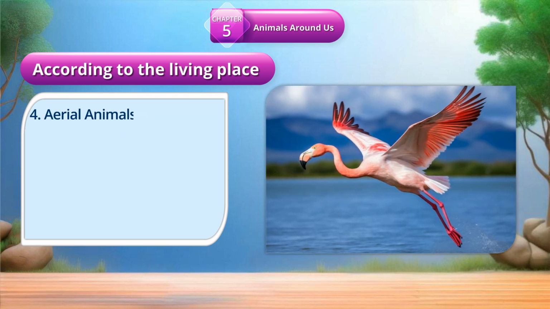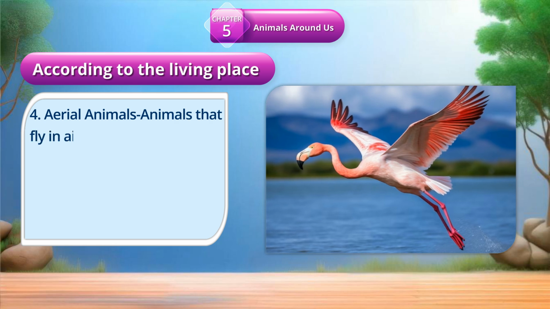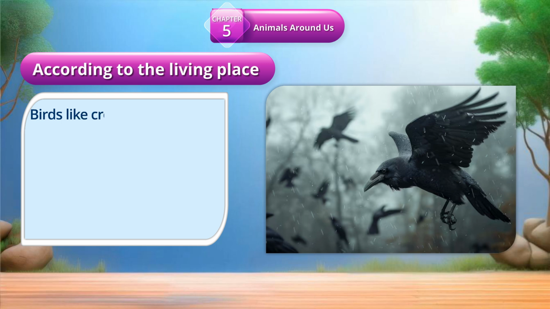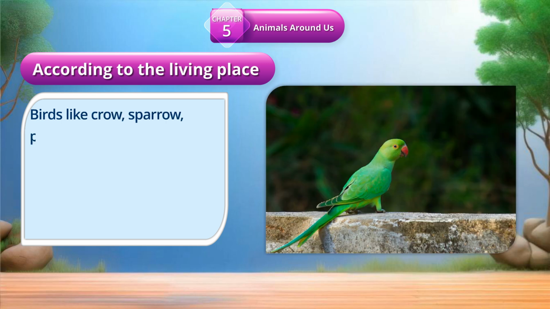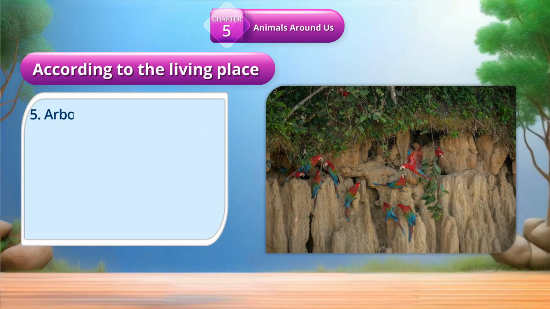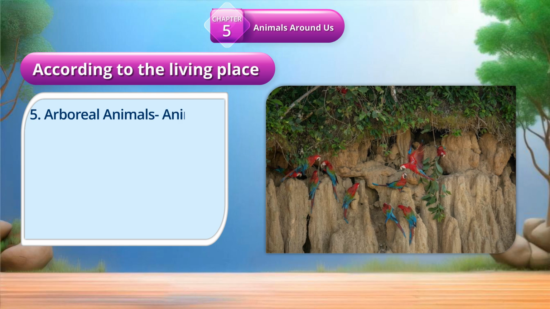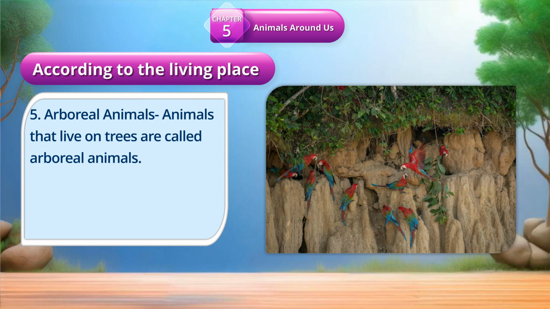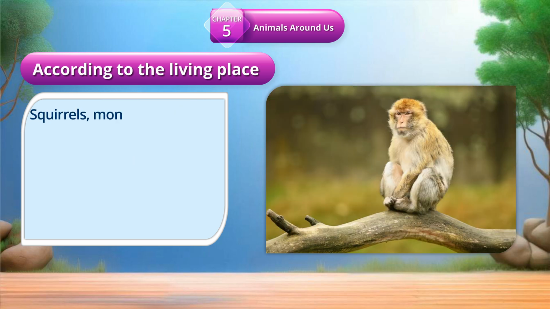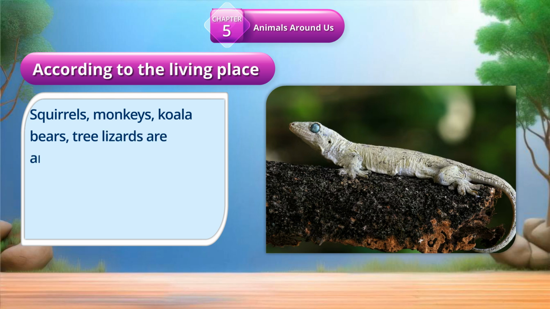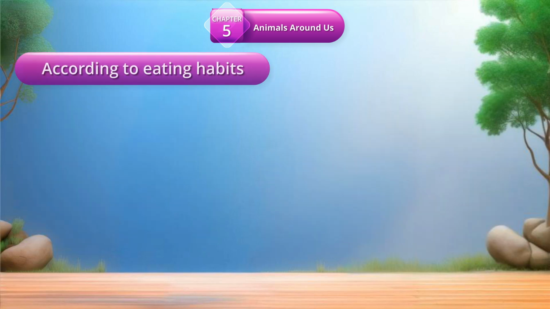4. Aerial animals. Animals that fly in air are called aerial animals. Birds like crow, sparrow, parrot, eagle, etc. are aerial animals. 5. Arboreal animals. Animals that live on trees are called arboreal animals. Squirrels, monkeys, koala bears, tree lizards are arboreal animals.